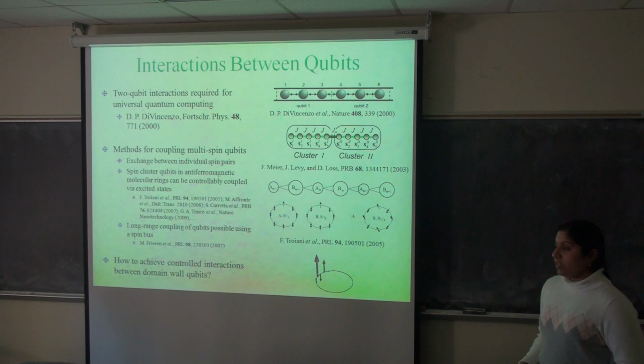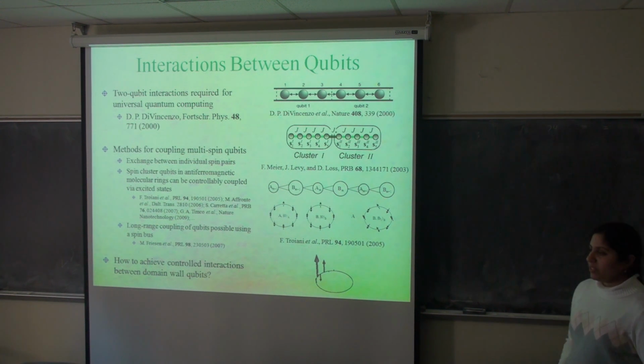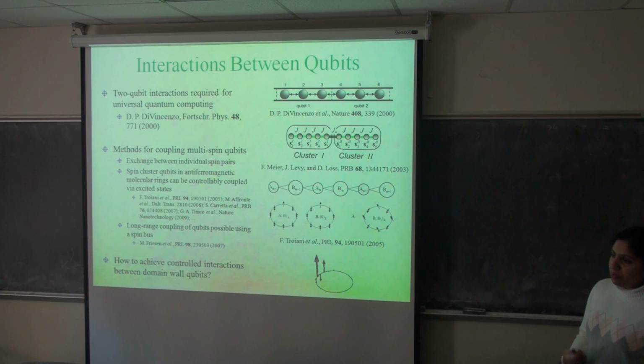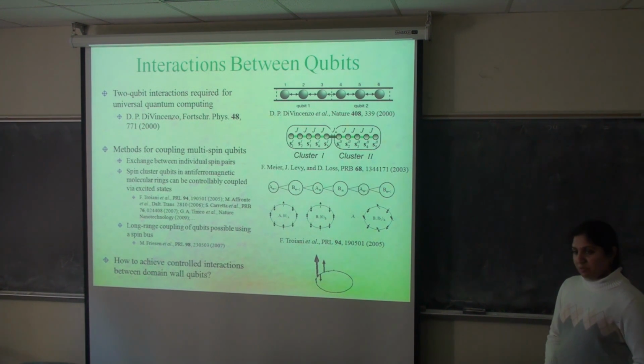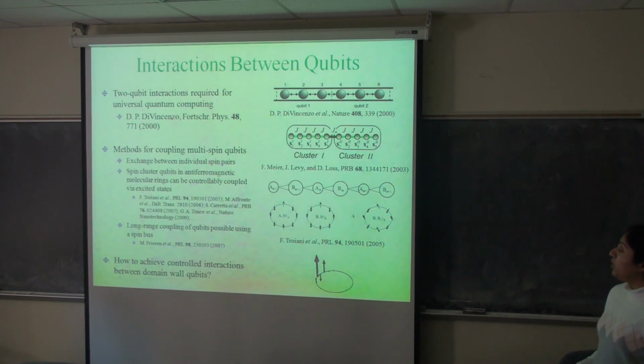It would be possible to tune the interactions between pairs of these qubits. One reason this is of interest is that a two-qubit interaction is a key element of a universal set of quantum gates. We know that single spin qubits can be coupled using the Heisenberg exchange interaction, but for qubits with multiple spins, various strategies can be used.